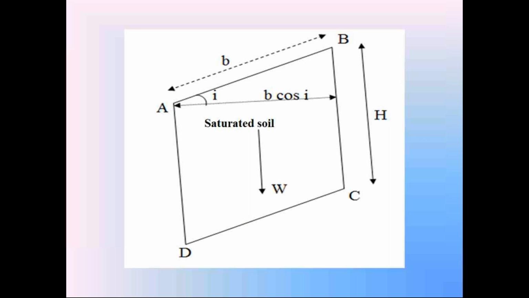Since due to seepage flow, the entire soil is in saturated condition, we must consider gamma saturation, that is the saturated unit weight of soil in this third condition.